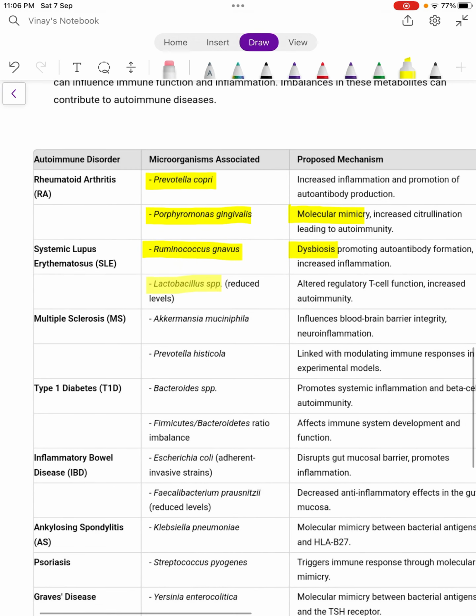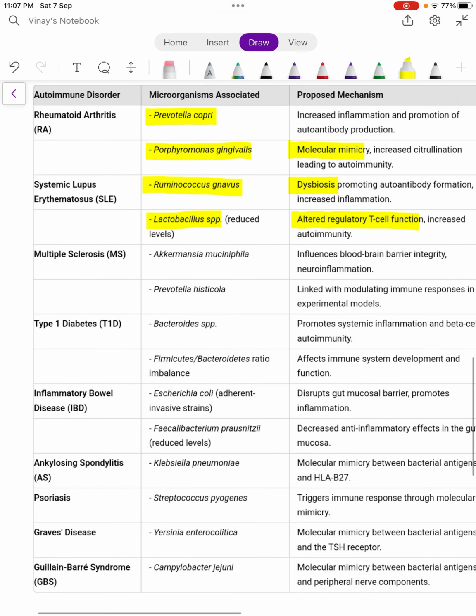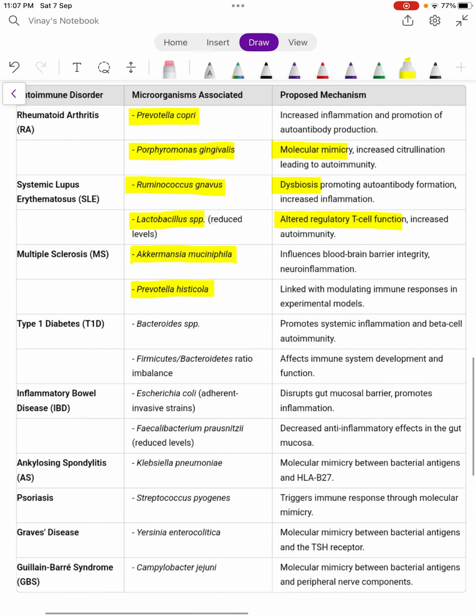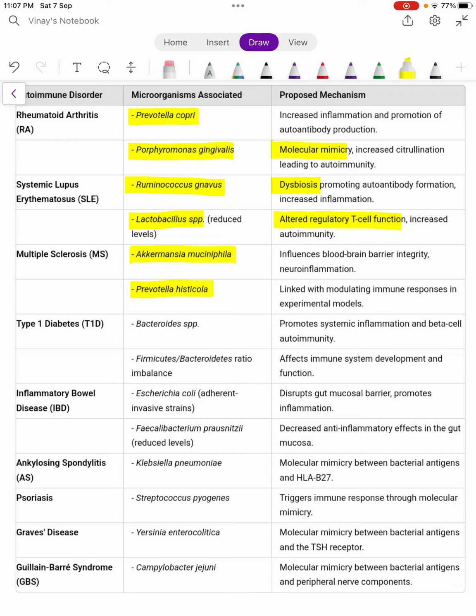Also, Lactobacillus, which is normally present in our gut, reduced levels of it can alter the regulatory T cell function and cause autoimmunity. Multiple sclerosis, Akkermansia muciniphila, it influences the blood-brain barrier integrity. Okay, and neuroinflammation happens in multiple sclerosis. As we know, there is a demyelinating syndrome. Prevotella histicola, it is linked with modulating immune responses in experimental models.